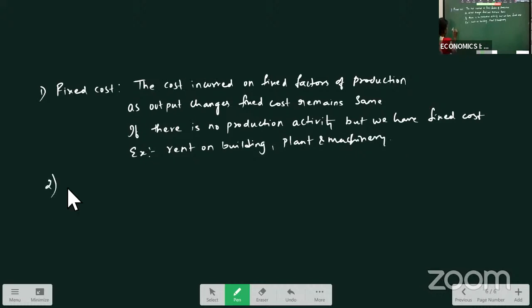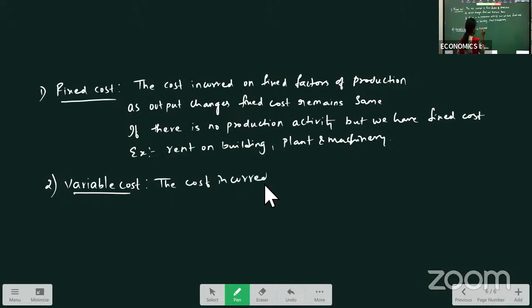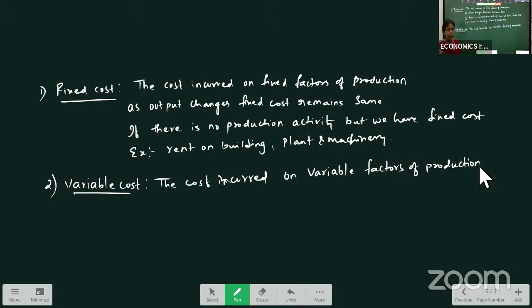Now, the second cost we have is variable cost. Variable cost is the cost incurred on variable factors of production. What are the variable factors of production? Raw material and labor come under variable factors.